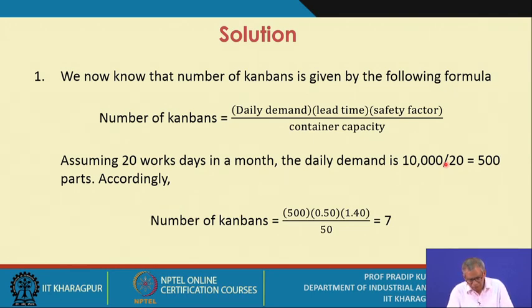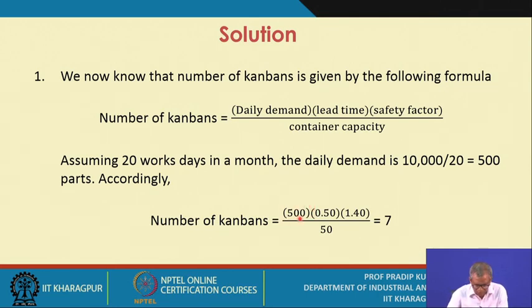That means I have already mentioned that JIT systems, or for that matter the Kanban system, are used for short-term planning and control purposes, so day by day you monitor the inventory as well as the production control situations. So here you need to know the daily demand. It is 10,000 divided by 20, that is 500 units. And what is the number of Kanbans?